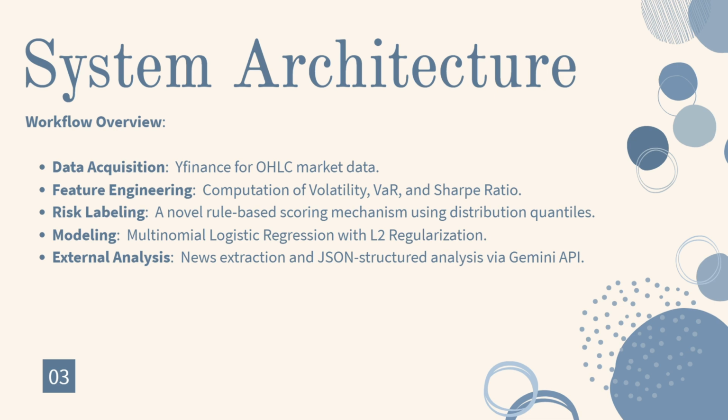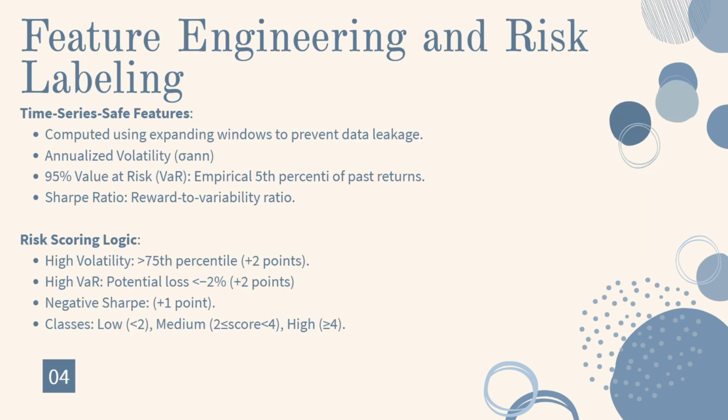Firstly, we collected the data, then we cleaned the data and calculated all three parameters, which were volatility, value at risk, and Sharpe ratio. Then we did the risk labeling, whose scores were generated using a user defined function, which I will explain in detail later on. Then we finally used the model and API key based analysis was done. So these are the main five steps in this whole project.